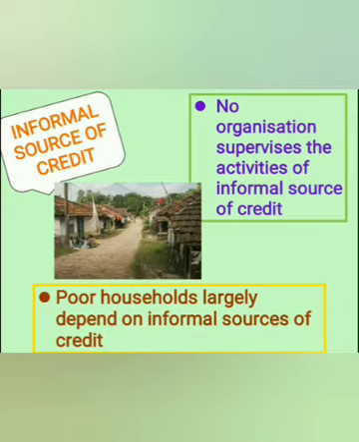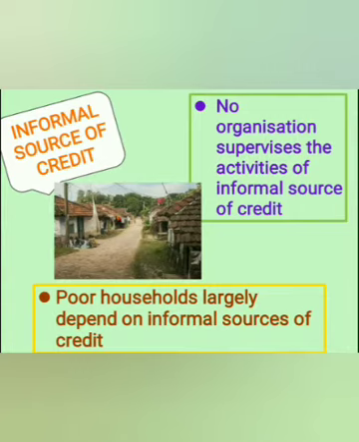In the formal source of credit, we know that the RBI supervises the functioning of the banks. But when we get the money from money lenders, relatives, traders, employers, or friends, is anybody supervising that money lender or friend who is giving money to us? It is not so. There is no such organization which supervises the activities of the informal source of credit.